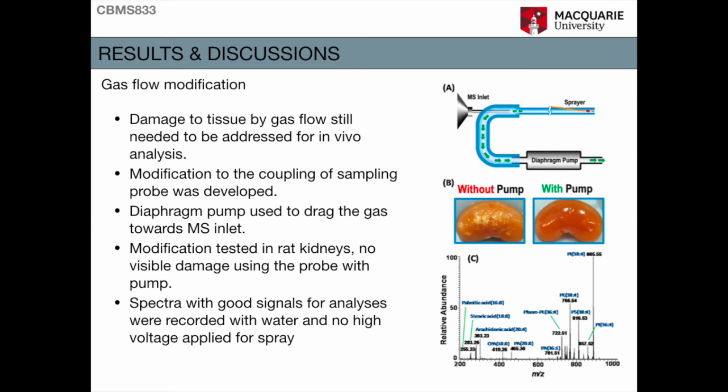So a modification to the coupling of the sampling probe to the MS inlet was developed as is shown in the figure. A diaphragm pump was used to add a pulling force to drag the gas toward the MS inlet. In a test with analysis of fresh rat kidneys, no visible damage was observed using the probe with the pump, as can be seen in the pictures.